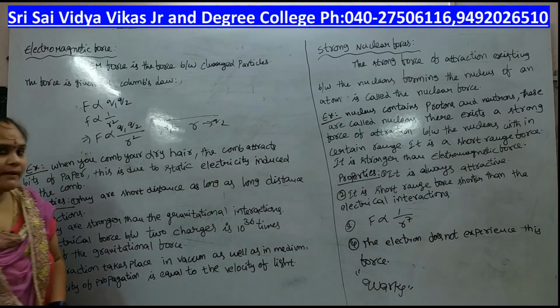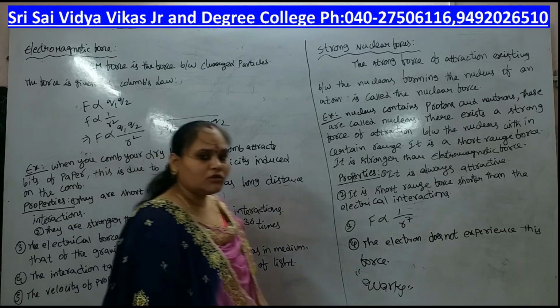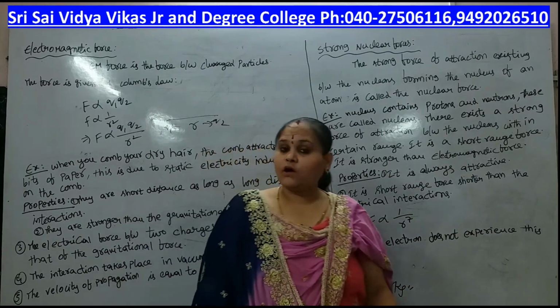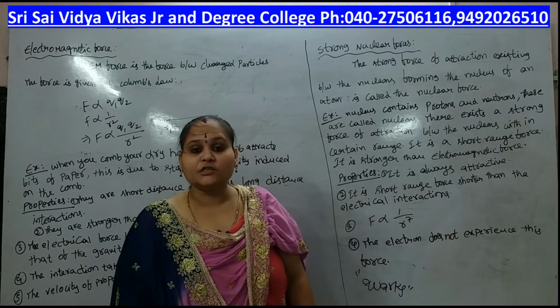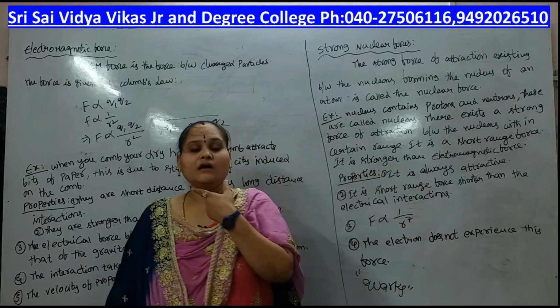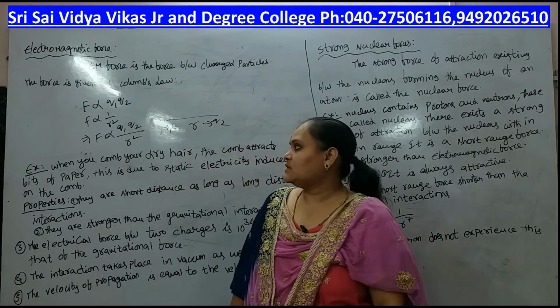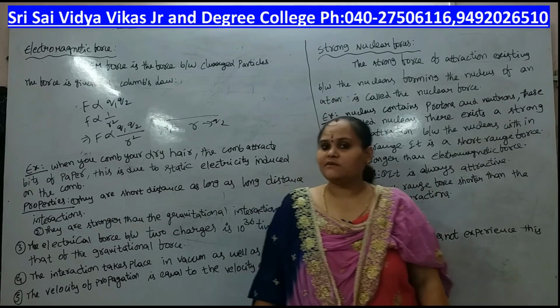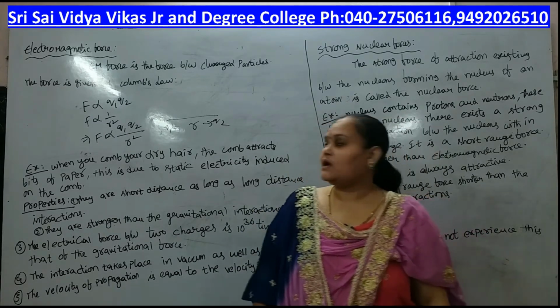Electromagnetic force is a strong force between charges, and it is described using Coulomb's law. What is Coulomb's law? The force of attraction is proportional to the product of the charges and inversely proportional to the square of the distance between them. That means F is proportional to Q1 Q2, and F is proportional to 1 by r squared. That implies F is proportional to Q1 Q2 by r squared. That is Coulomb's law.